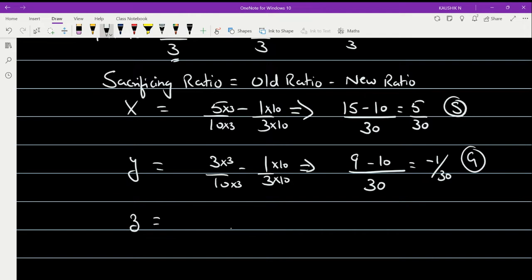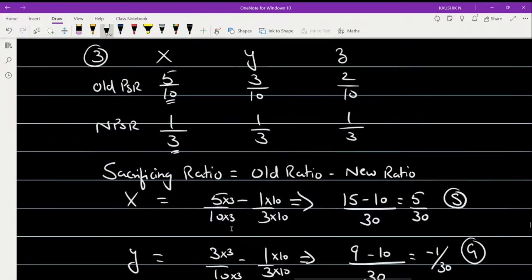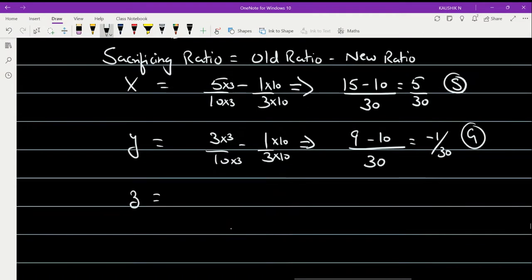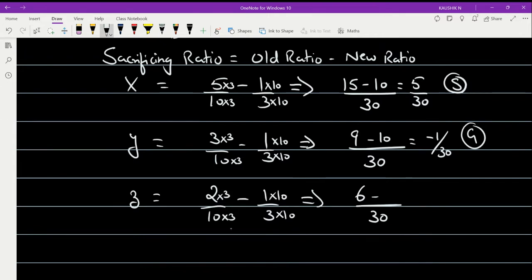So for Z, what was the old ratio? It is 2 by 10. So for Z, it is 2 by 10 minus the new ratio, 1 by 3. Now the same LCM will be 30. So 10, if I multiply by 3, will become 30. 2 will be multiplied with 3 to become 6. Minus 3 will be multiplied by 10 to become 30, and 1 will be multiplied by 10 to become 10. So now 6 minus 10 will give you minus 4 by 30.